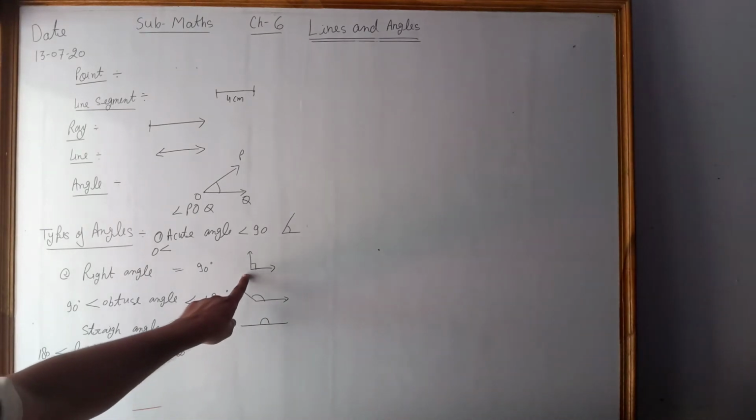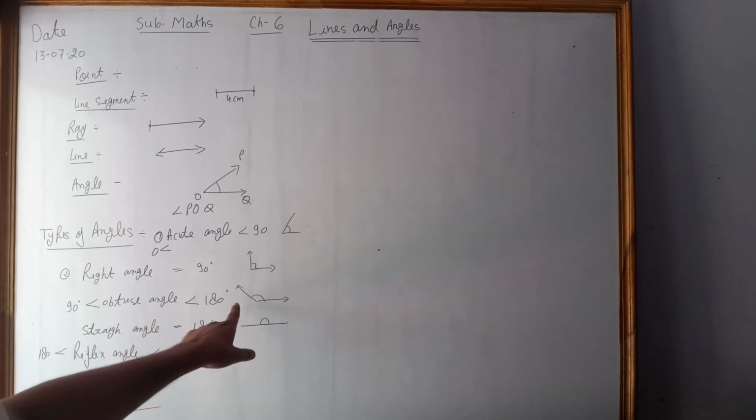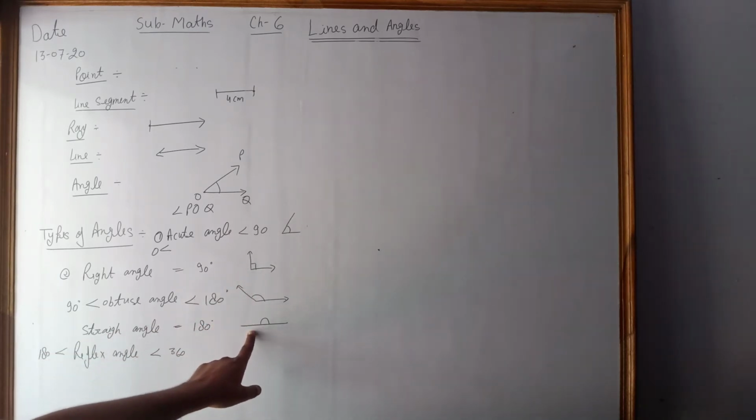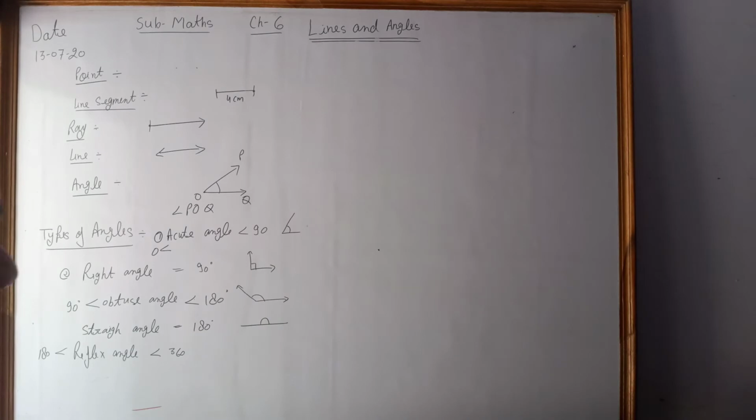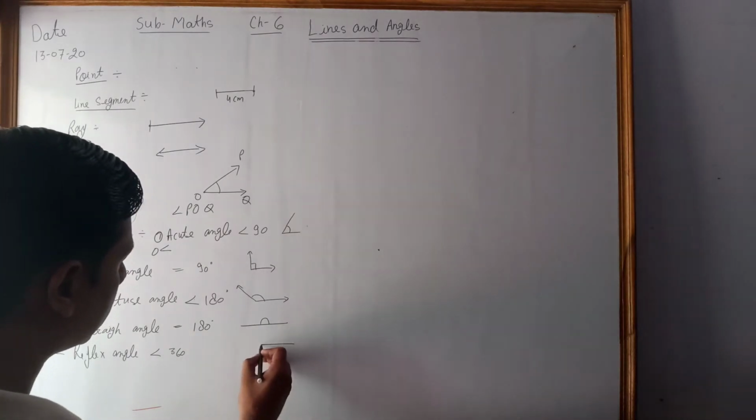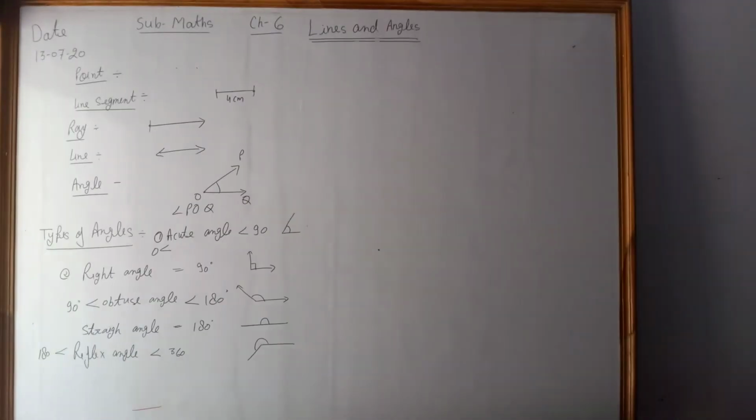You are seeing this is 90 degree angle, more than 90, then 180, then more than 180 degree. It becomes like this. Understood? This one is reflex angle. If you want to make a reflex angle, greater than 180 degree, then you have to construct the angle like this. Okay?